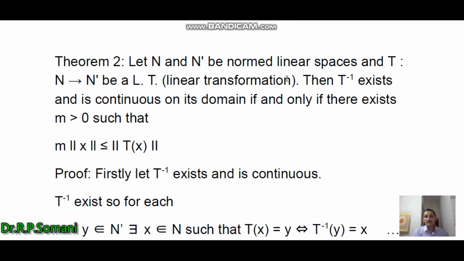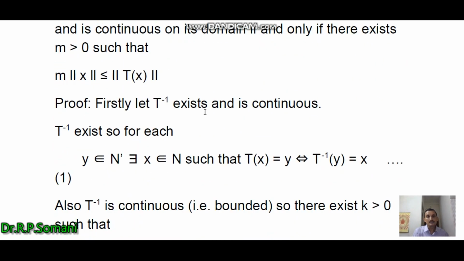Then this theorem tells us that T inverse exists and is continuous on its domain if and only if there exists m greater than 0 such that m times norm x is less than or equal to norm Tx. So the proof is this way.